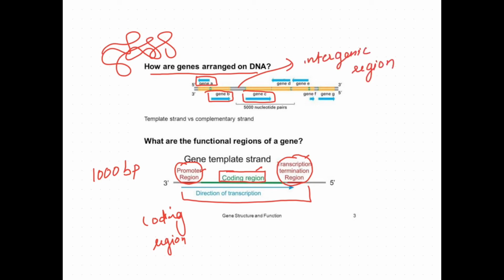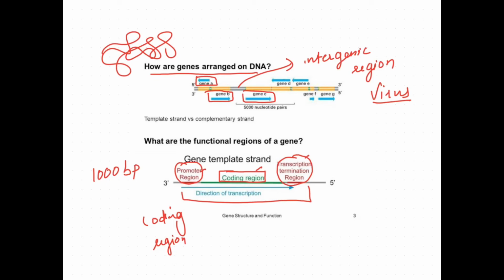That is the region between two genes. In viruses, the intergenic regions are very small. In higher organisms, the genes are more spread out and are usually separated by very long intergenic regions.